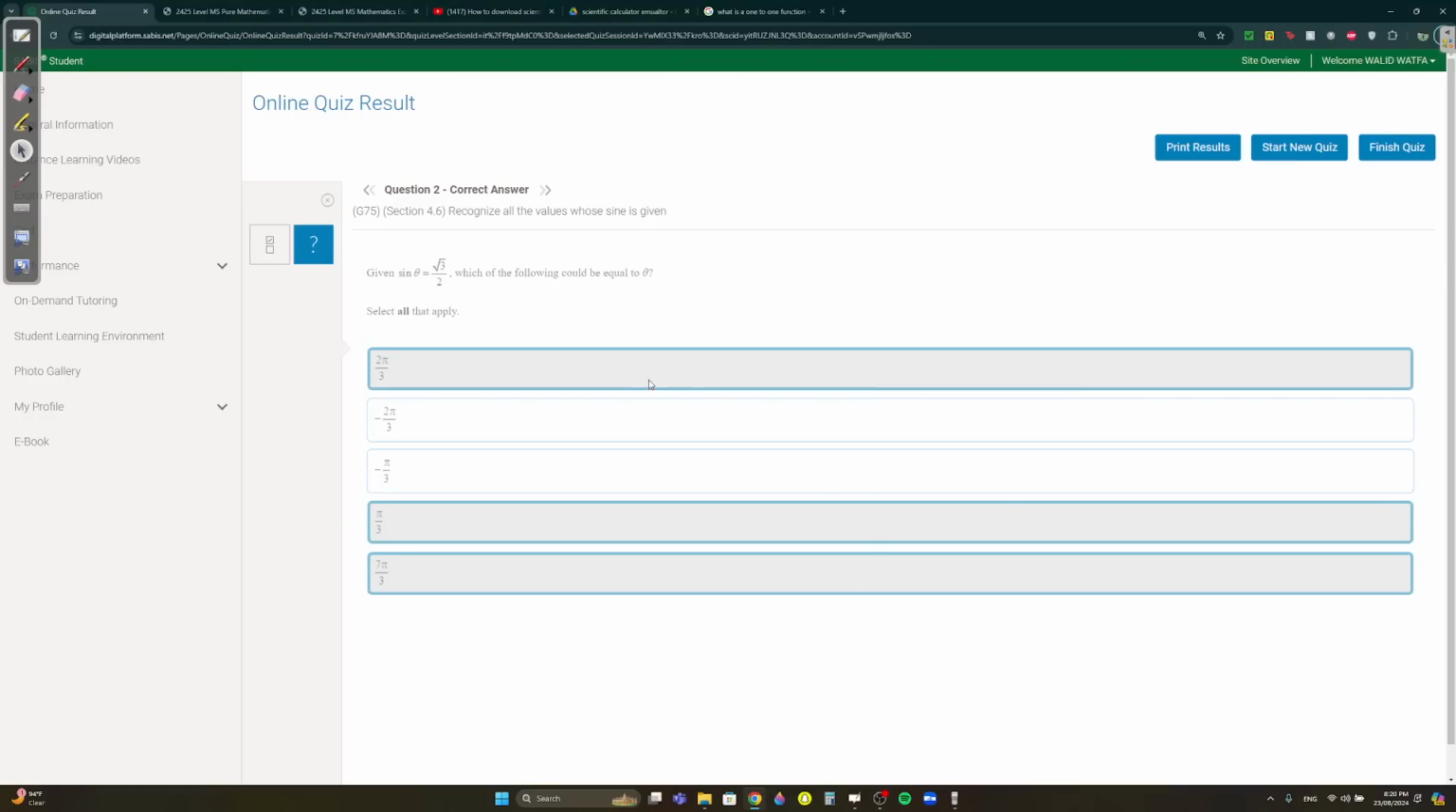Okay, I submitted because I want to see the answers. Question 2. Given sine theta is radical 3 over 2, which of the following would be equal to theta?